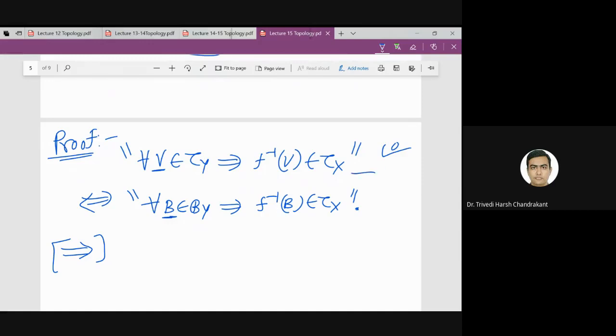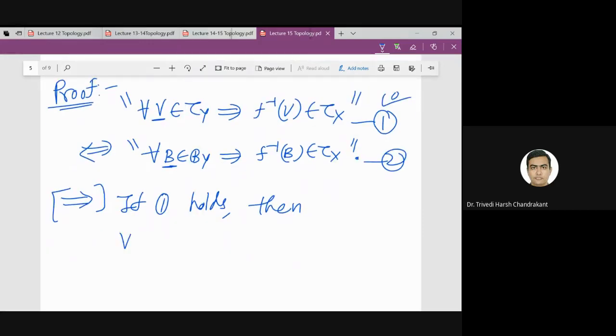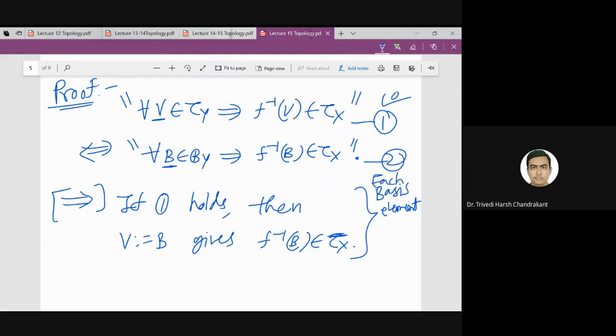So let us call this first condition, second condition. If one holds, then we take V to be the basis element because every basis element is an open set. So this gives f inverse B is open in X, right? So what we are using here is that each basis element is an open set.